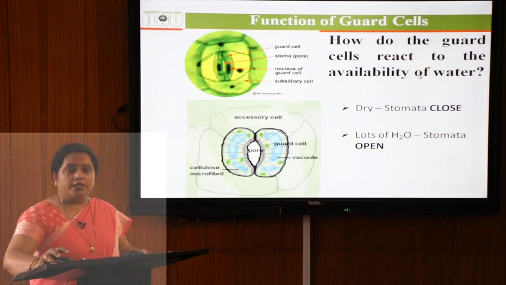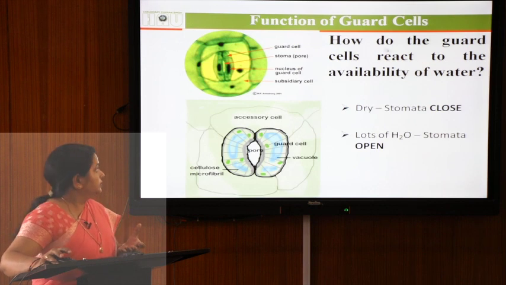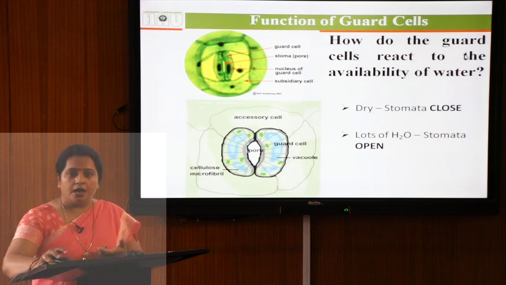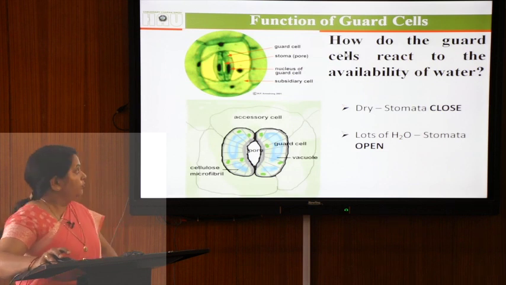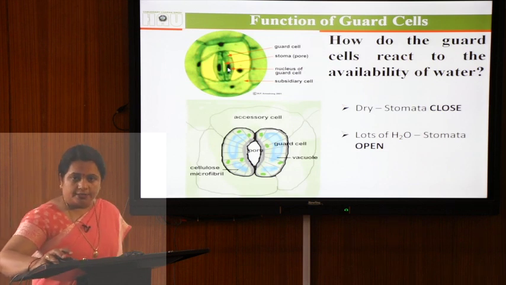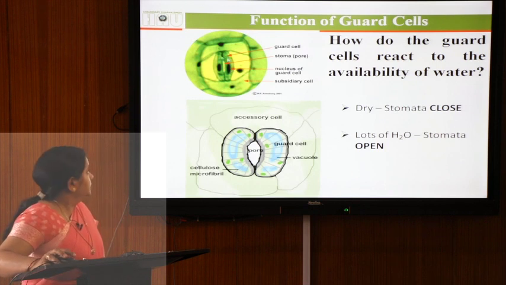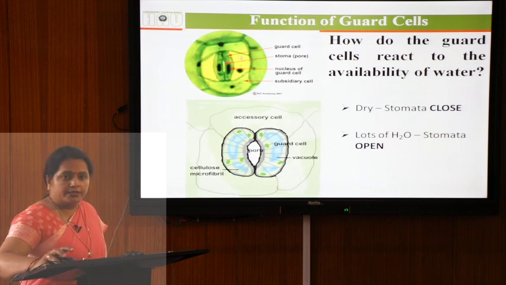So, what are the functions of the guard cells? How do the guard cells react to the availability of water? When water is not present in the guard cells, the stomata is closed and looks like this figure.